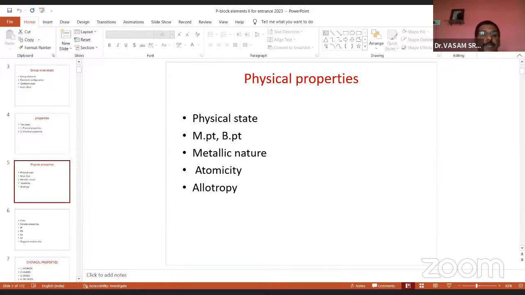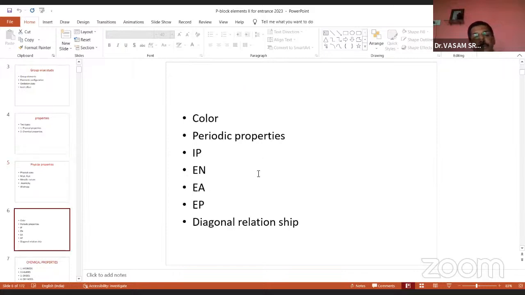So these are the physical properties: physical state, melting point, boiling point, metallic nature, atomicity, and allotropes. And you come to the next one, colors. Some elements, for example, halogens, exhibit different colors: yellow, yellow-green, reddish brown. For example, fluorine, chlorine, bromine. Why? Because the elements have odd electrons. Elements with even electrons do not exhibit colors. If an element has any odd electron, that element exhibits colors. So the halogens exhibit colors.